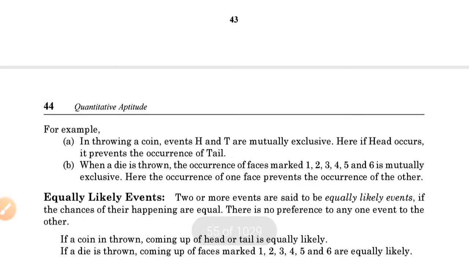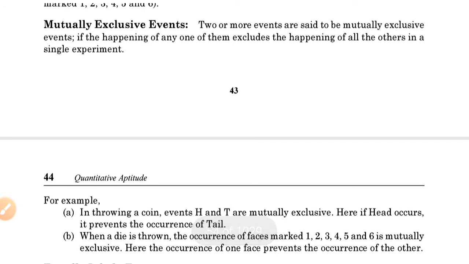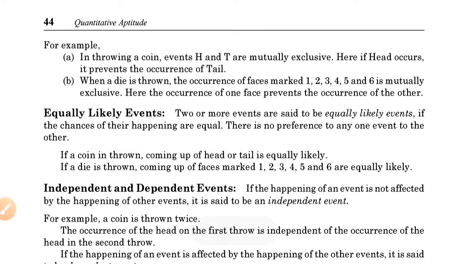That's why they are called mutually exclusive events. If I take the example of a die, if a die is thrown, the occurrence of faces marked 1, 2, 3, 4, 5, and 6 are mutually exclusive because the occurrence of one face prevents the occurrence of the other.